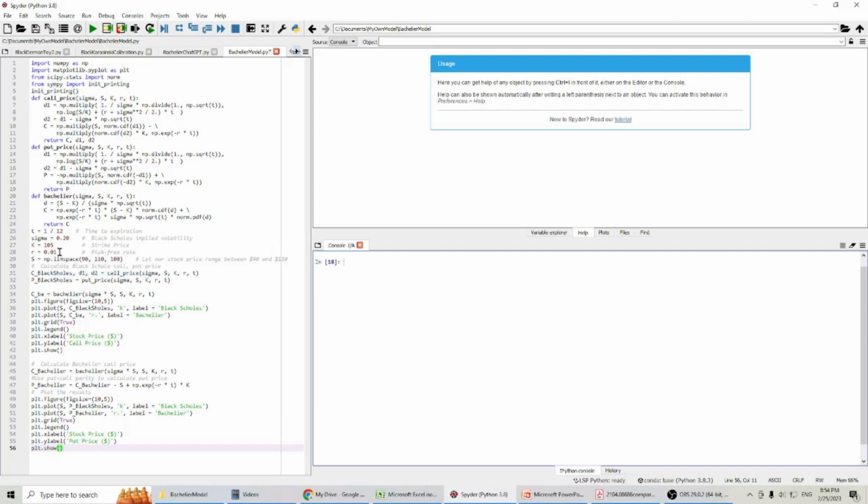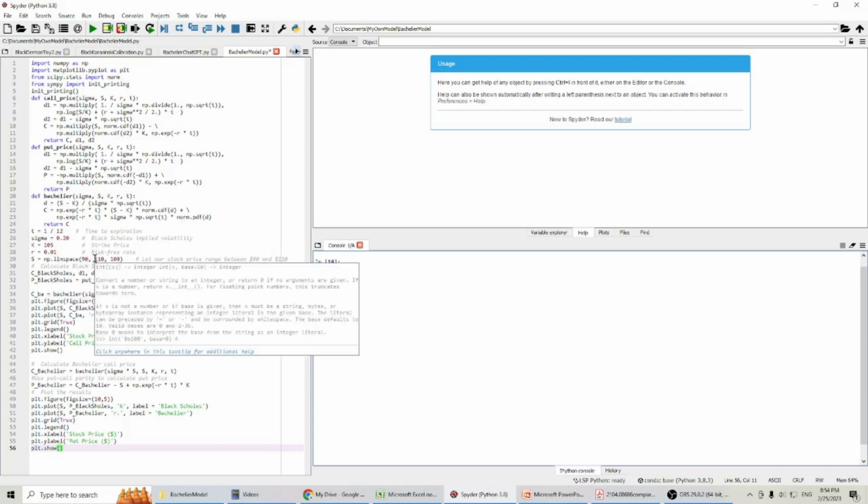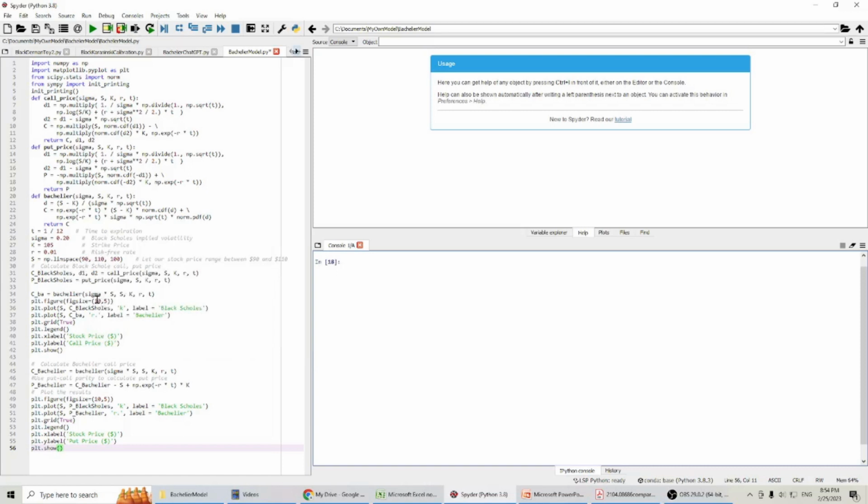The risk-free rate is 1%, and I'm going to change the stock price from 90 to 110 and divide it into 100 units. Now let's calculate the call price and the put price with both the Black-Scholes model and the Bachelier model and compare them.